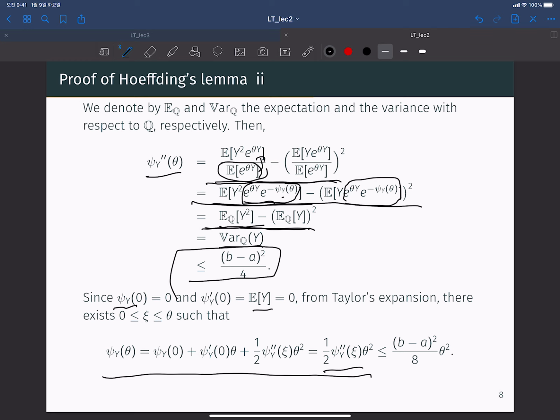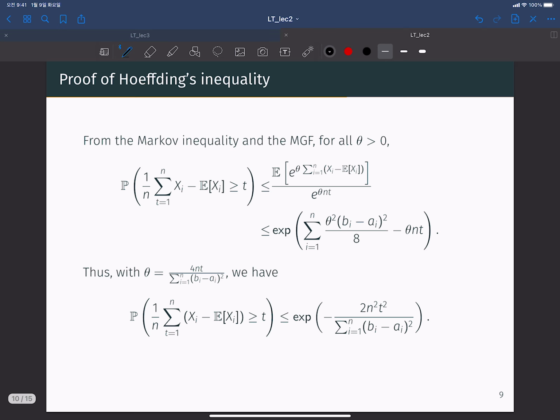And from this, we know that the second derivative of psi_Y is always upper bounded by (b minus a) squared over 4. Finally, we have this. This is Hoeffding's lemma.